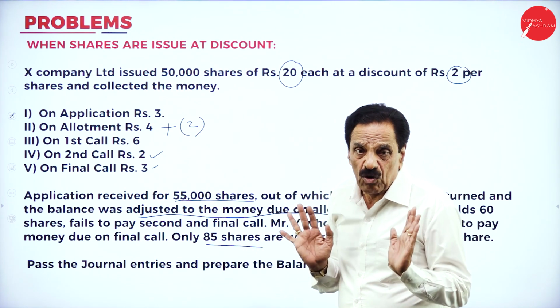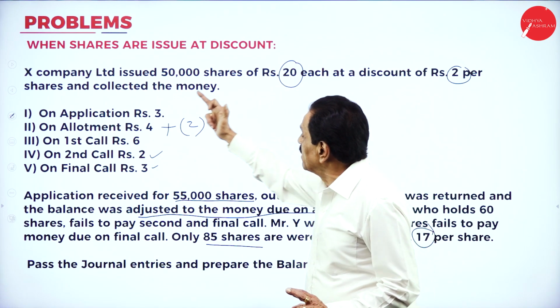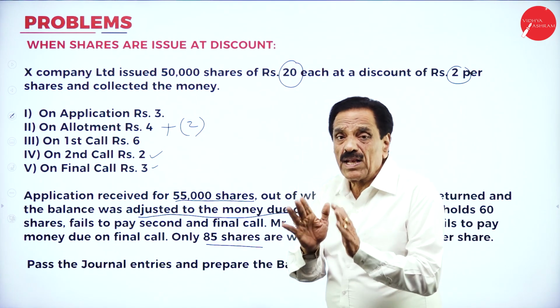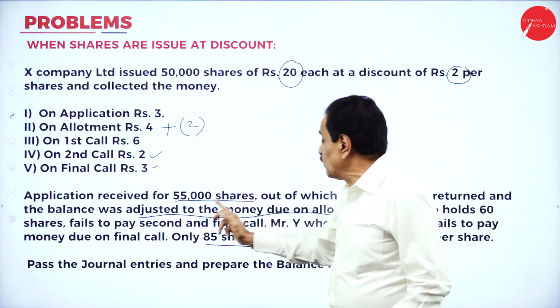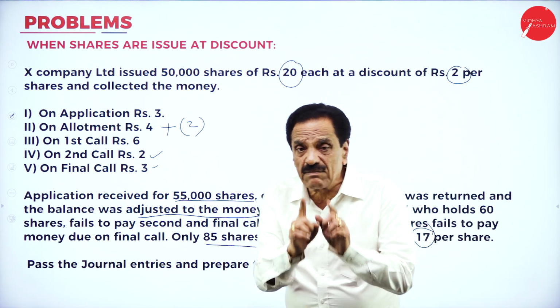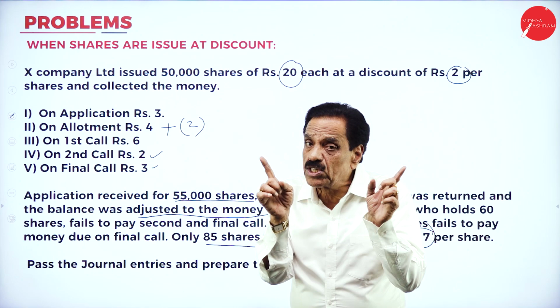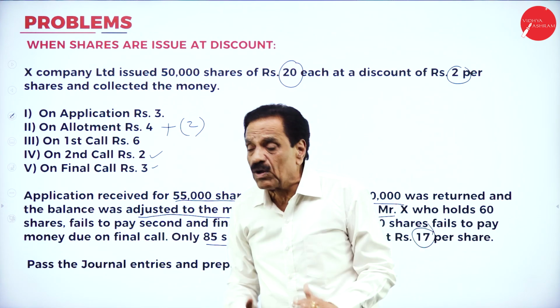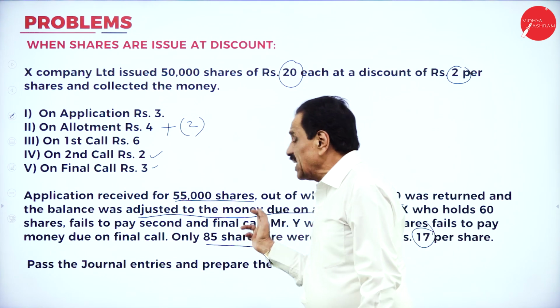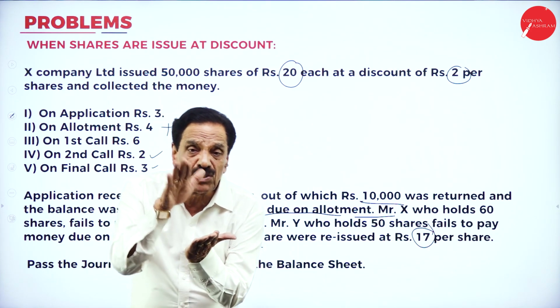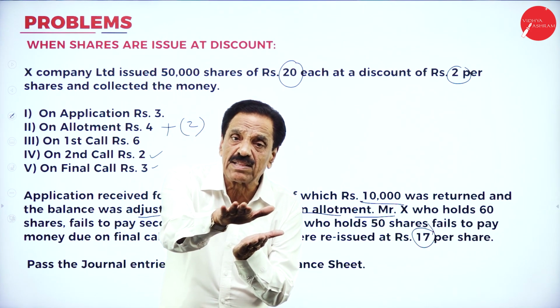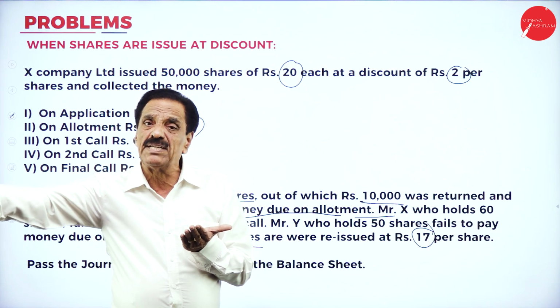1,65,000 we are going to receive. Actually we require 50,000 into 3, that is 1,50,000. Here we received 1,65,000 and we require 1,50,000. How much more? 15,000 more. Out of that, how much do we return? 10,000 has been returned. How much do we still have? Another 5,000 is credited to the allotment account.